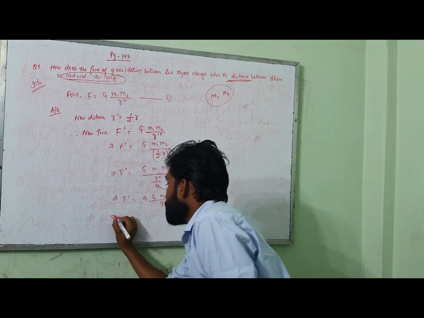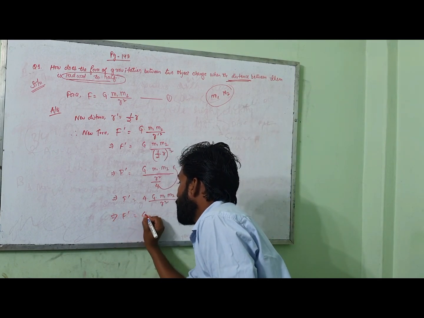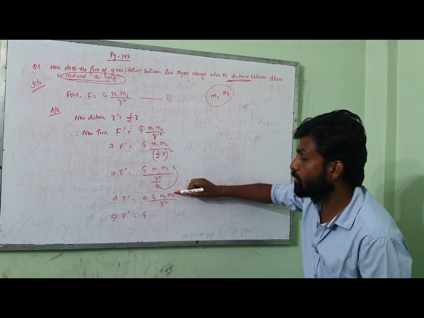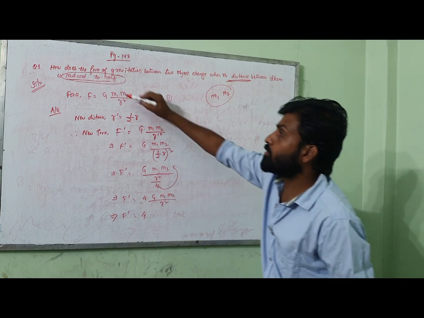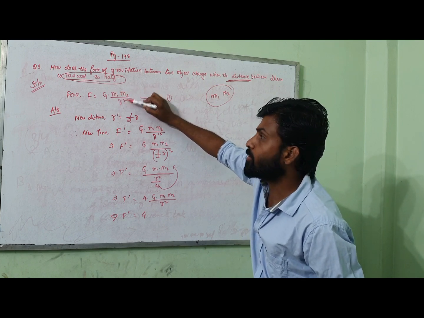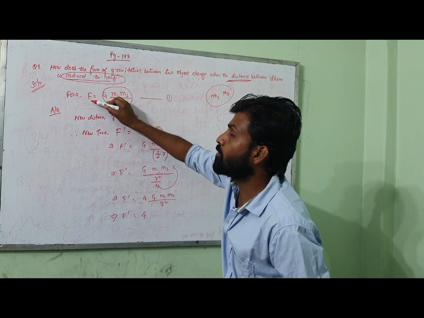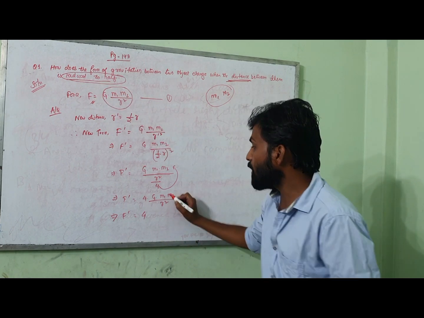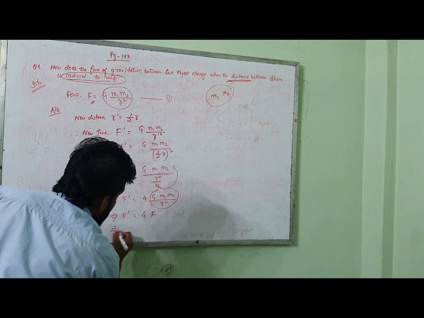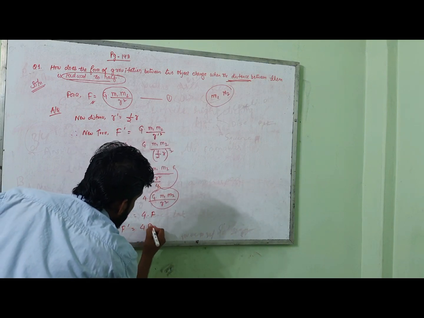Now if you go further, you can see 4, then G into m1 into m2 by r square. Just check it out here: G into m1 into m2 by r square is equal to F here. That means in place of this particular thing, we can write F. That is, F dash is equal to 4F.